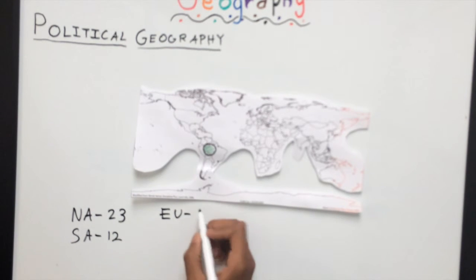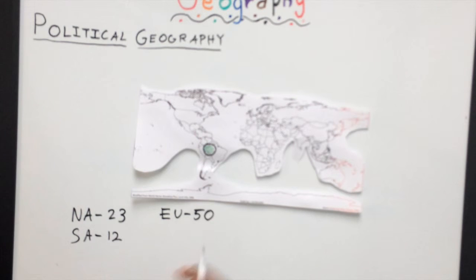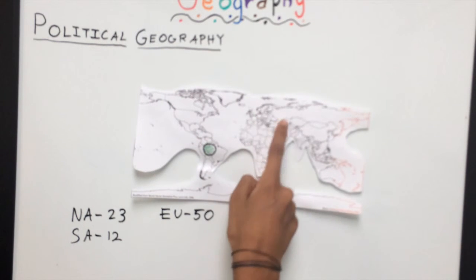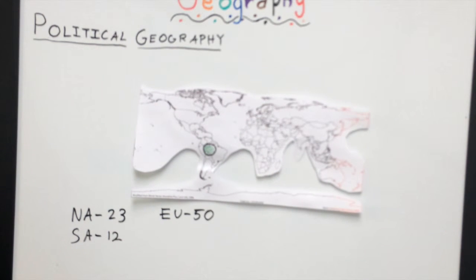And in Europe, we have 50 countries. Even though Europe may seem like a really small continent, because it is, there are a lot of countries there. And these countries have had very old origins, so many countries have existed there for hundreds of years.